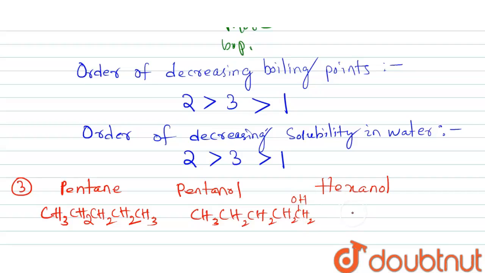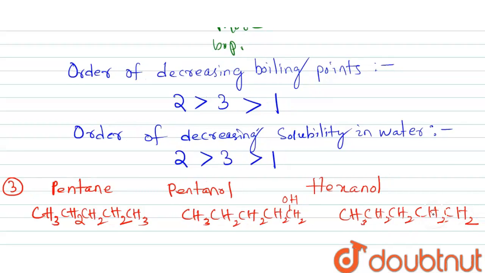And for hexanol, we can write CH3CH2CH2CH2CH2CH2OH.